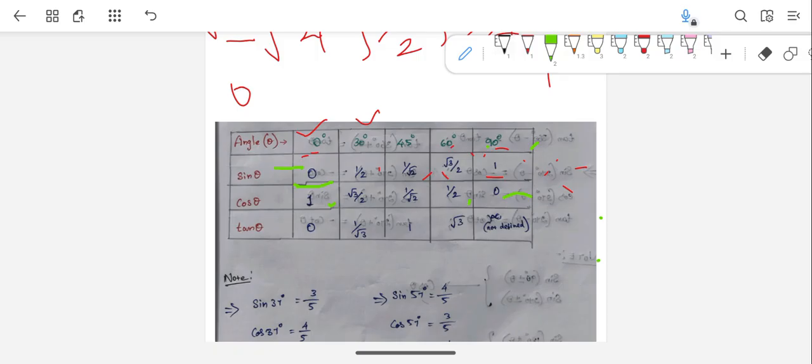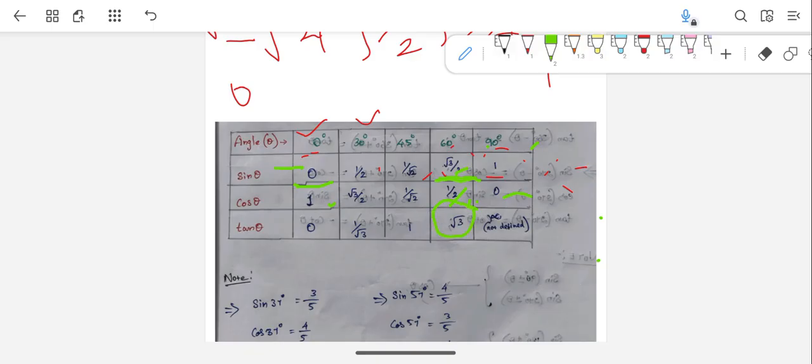Similarly, let's say tan 60 degrees. Sine 60 degrees divided by cos 60 degrees. So root 3 by 2 divided by 1 by 2. This 2 and this 2 get cancelled, so you will get root 3 by 1, which is the same root 3 only. That's what is given here.